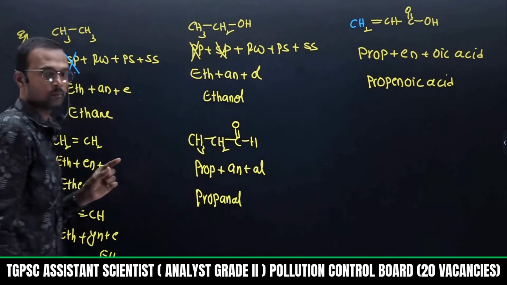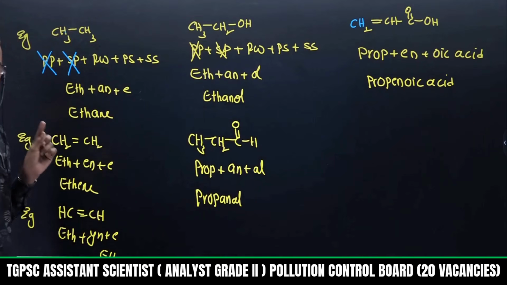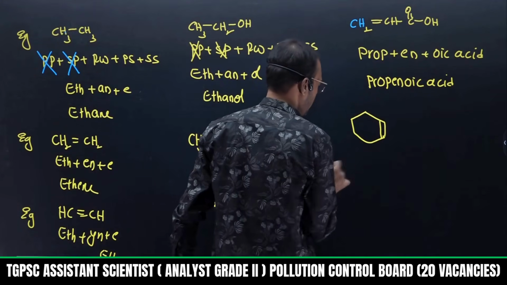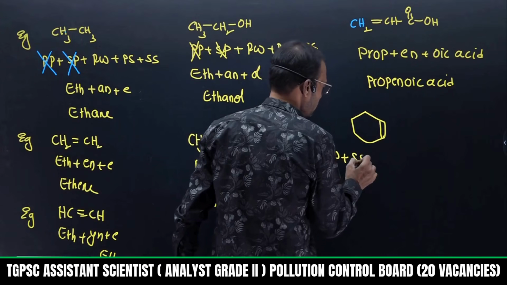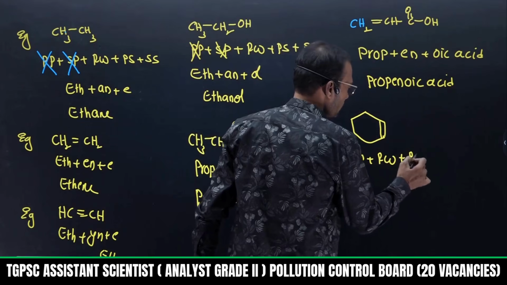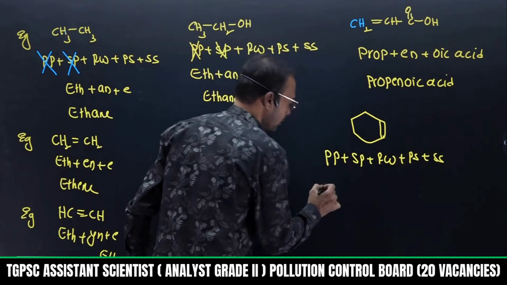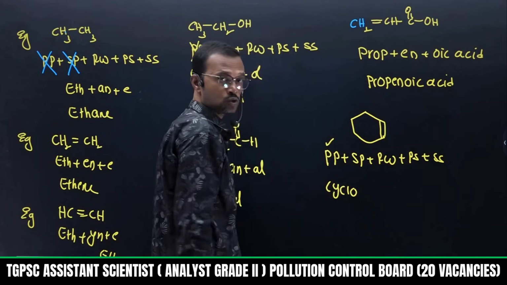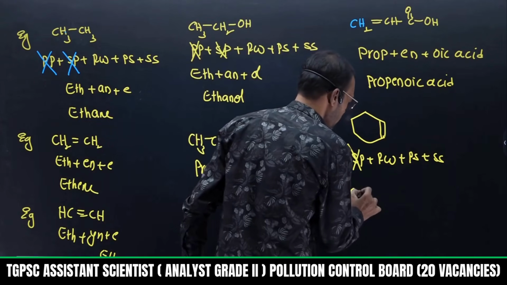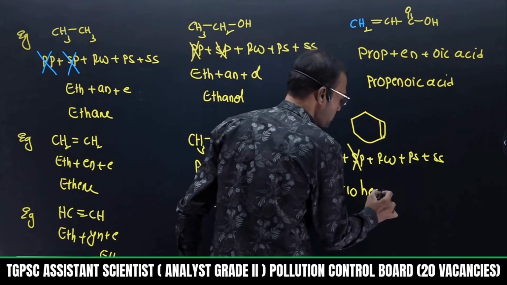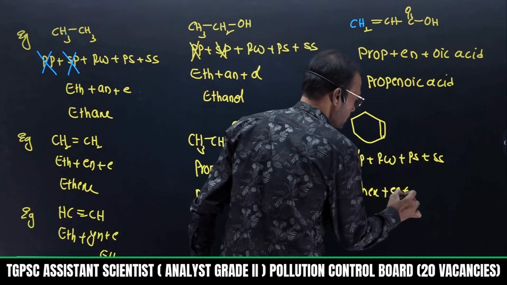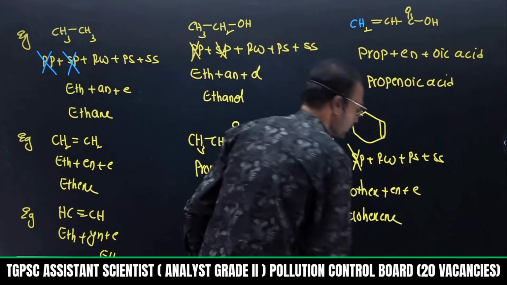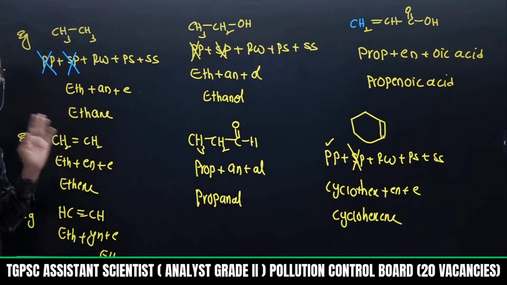If you know the rules clearly, primary prefix, secondary prefix, root word, primary suffix, secondary suffix, you can understand clearly. Suppose, if I take this example, now I want to explain primary prefix, secondary prefix, root word, primary suffix, secondary suffix. So ring is what? Cyclo. Now it is present. Is there any secondary prefix, any substitution? No substitution. Now root word is hex. Between carbons a double bond is present, so I can write ene, and it is hydrocarbon, E. So what is the name of this molecule? Cyclohexene, like that. Automatically the name will come if you know the 5 words clearly.